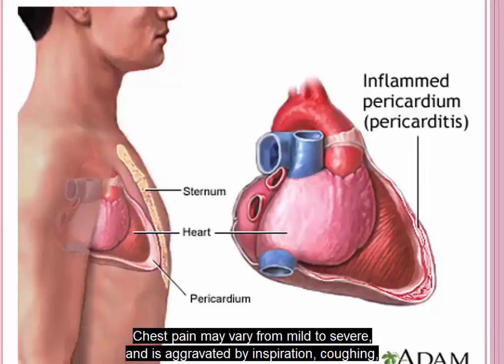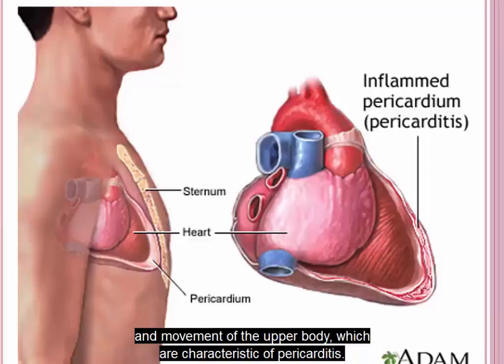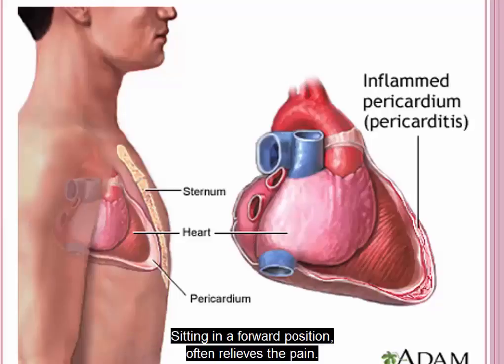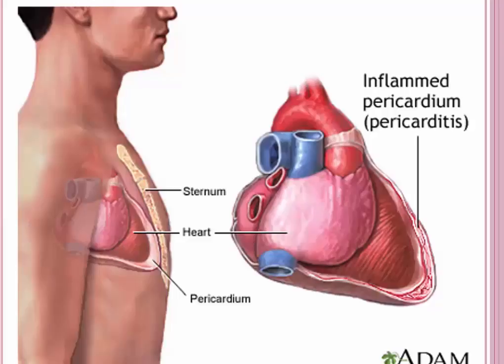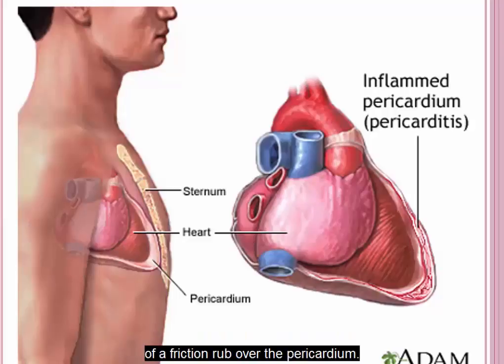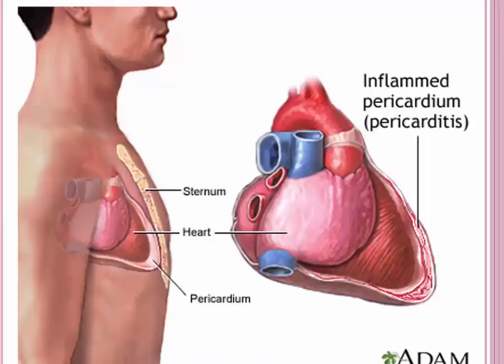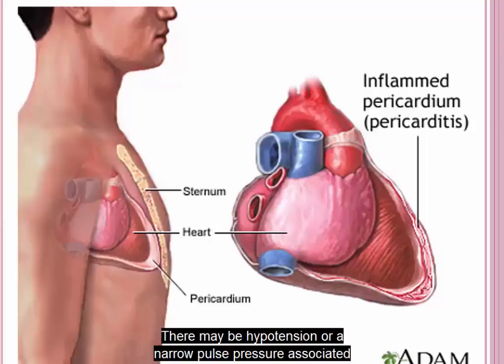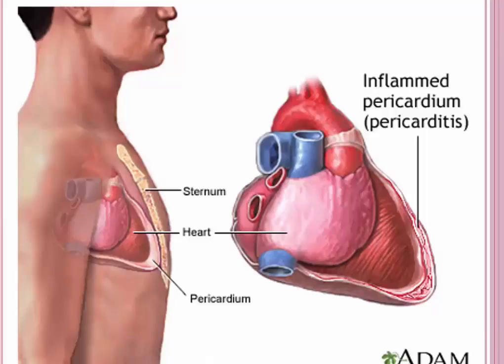Chest pain may vary from mild to severe and is aggravated by inspiration, coughing, and movement of the upper body, which are characteristic of pericarditis. Sitting in a forward position often relieves the pain. Assess the patient if you suspect pericarditis for the presence of a friction rub over the pericardium. Fever may also be present. There may be hypotension or a narrow pulse pressure associated with the decreased left ventricular filling and emptying.